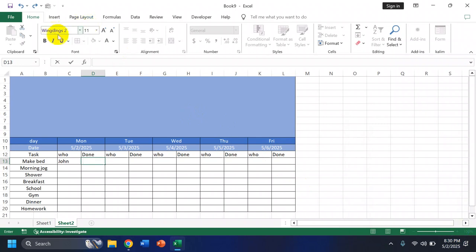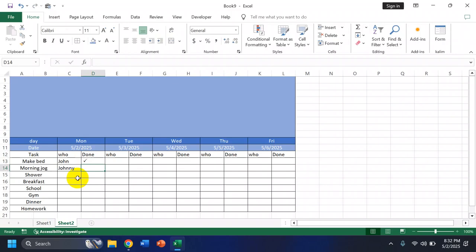Make sure you add the S at the end of Wingdings. So it's going to be Wingdings 2. To put a check mark, you're going to hold shift and press P. That will put a check mark. And let's say for the morning jog, the person's name is Johnny.